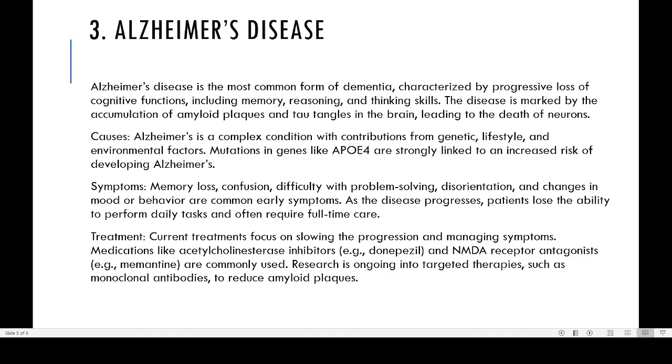Then what are the symptoms of Alzheimer's disease? One is clearly the loss of memory. Then confusion, difficulty in problem solving, disorientation. For example, one of my neighbors had this problem. Their children would always be locking the gate, because if the father goes out for a walk, he may not know how to come back to the house again. That is known as disorientation.